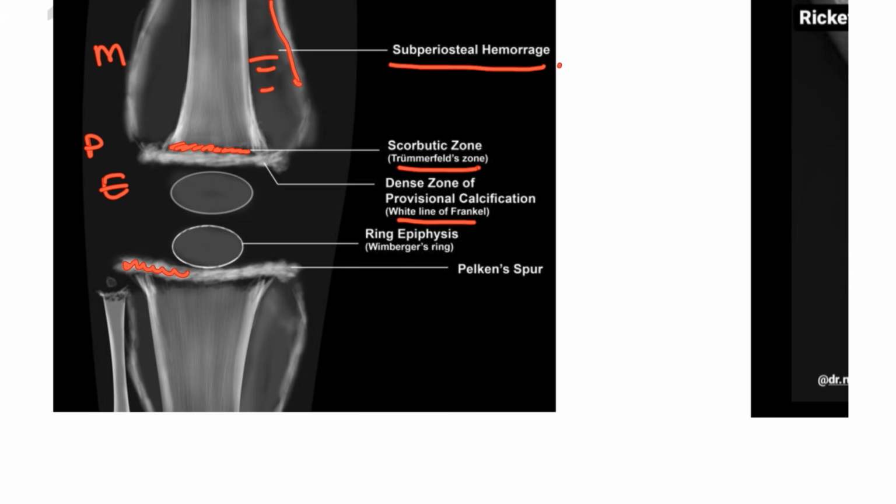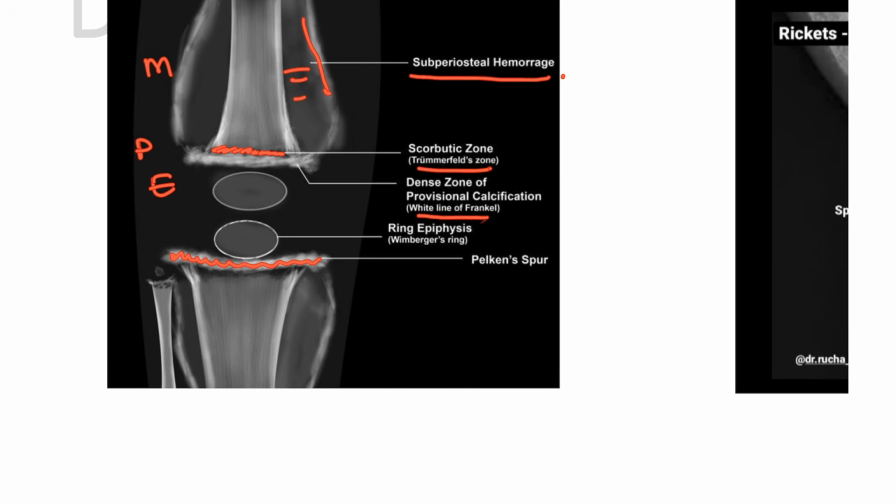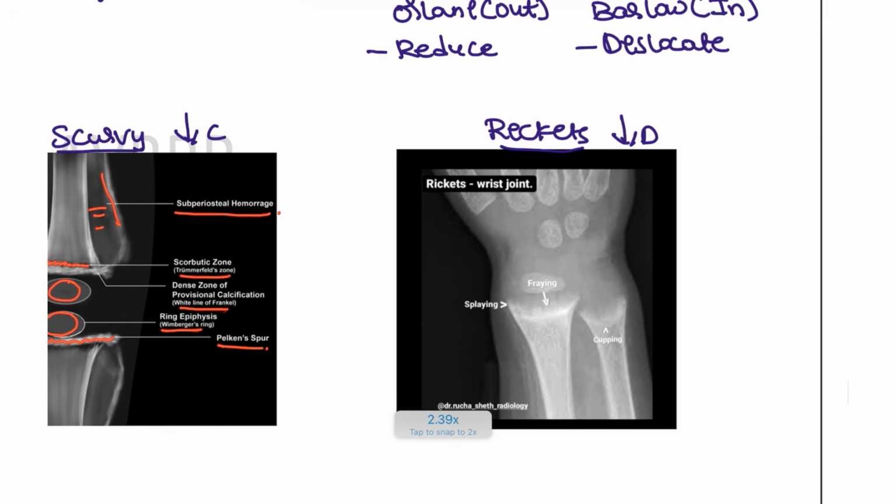Here you can see this is the white line of Frankel, which differentiates between the epiphysis and the physis. And this is also the dense calcification of the physis. And in the epiphysis, you are going to see this ring. Separate rings will be formed and the space is increased. This space of the ring is known as the Wimberger ring, and this is known as the Pelkan spur. This is how the scurvy patient will be presented.